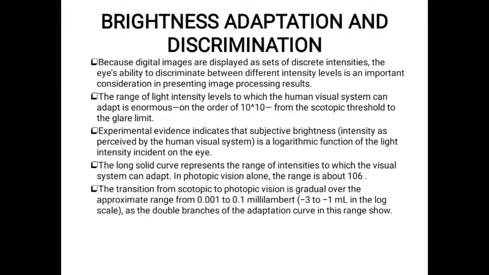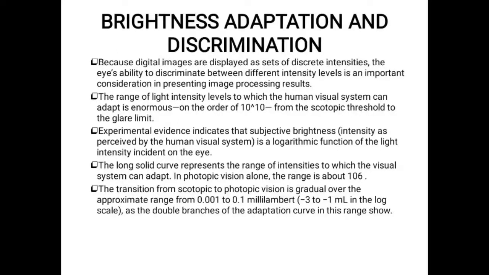So from the object, some of the light is incident on the eye, which is nothing but a logarithmic function of the light incident on the eye. The long solid curve represents the range of intensities to which the visual system can adapt, the maximum amount the eye can adapt. In photopic vision alone, the range is about 10 power of 6. Photopic means based upon the cones.